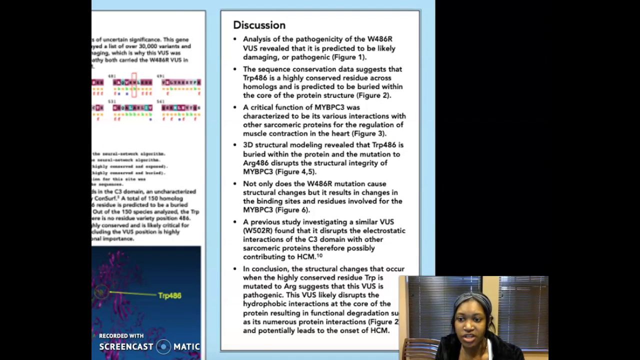In conclusion, the structural changes that occur when the highly conserved residue tryptophan is mutated to arginine suggest that the VUS is pathogenic. This VUS likely disrupts the hydrophobic interactions at the core of the protein, resulting in functional degradation such as its numerous protein interactions, and potentially leads to the onset of hypertrophic cardiomyopathy. Characterizing VUS such as the one I researched is a crucial area in research that can provide clinicians further insight on how to diagnose and treat patients with VUS.